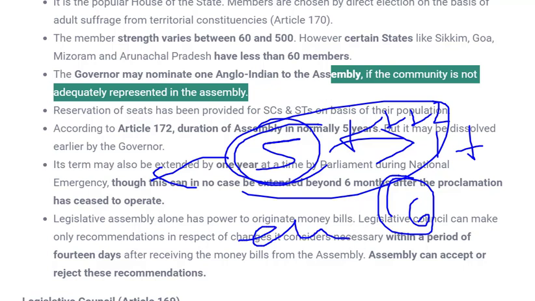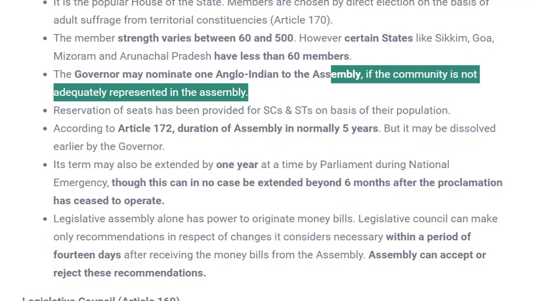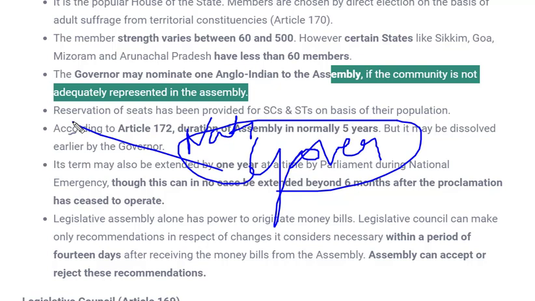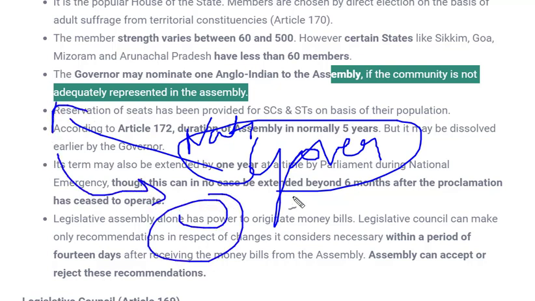And in what case can this tenure be reduced? It depends upon the governor. As we know, the governor is the constitutional head of a state. If he feels that the people ruling at state level do not abide by the constitution, or there is any kind of violation of the constitution, or anything happens at the state level which the governor feels is not good for national interest, then the governor can ask the president to impose president's rule in that particular state.